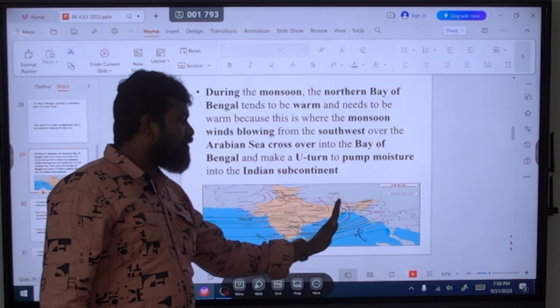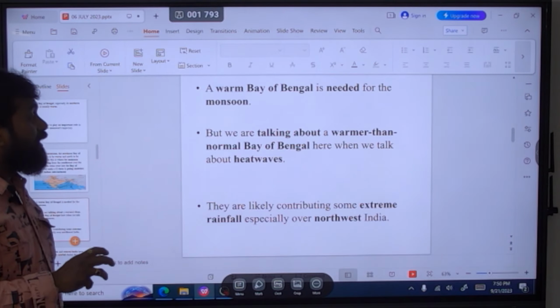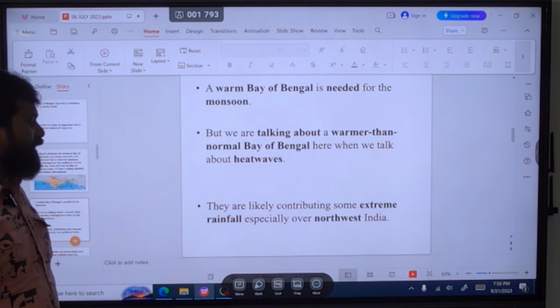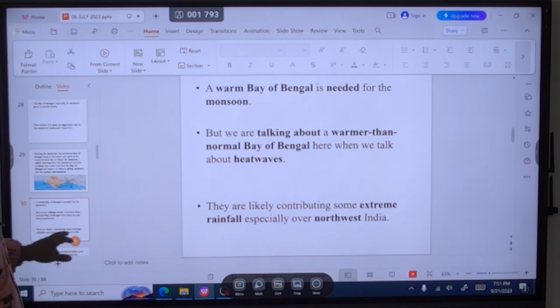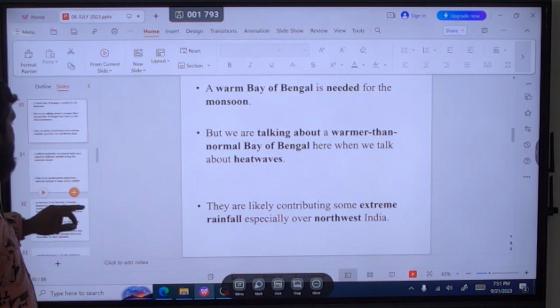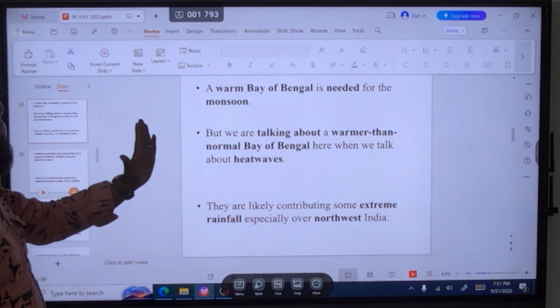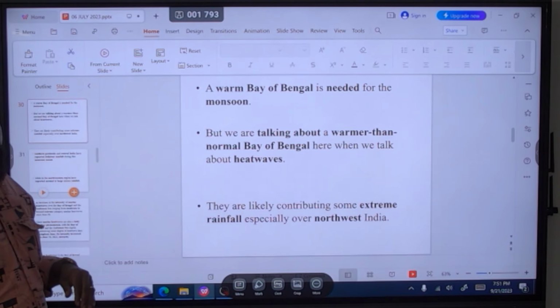A warming of the Bay of Bengal is very much needed for the monsoon. Talking about a warmer than normal Bay of Bengal, that is the heat waves, that brings extreme rainfall, especially over the northwest of India. You see, when the wind crosses over the Bay of Bengal and takes a U-turn, what will happen?